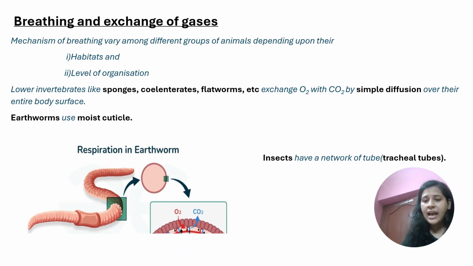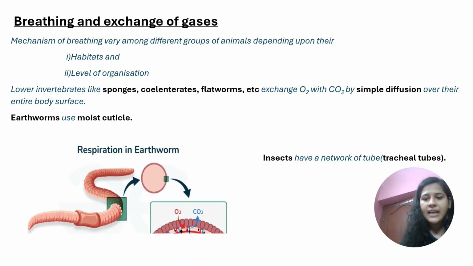Given a question on what factors the mechanism of breathing depends, we will say two factors. First is habitat, and the next one is level of organization, that is, in what environment the organism is surviving, and whether its level of organization is cellular, tissue or organ. If an organism has a cellular level of organization, obviously they will not have organs like lungs or gills to exchange gases, therefore they do it by another mechanism. But organisms like us, reptiles, amphibians, etc., which have an organ system level of organization, will use organs like lungs, gills, etc., for exchange of gases.